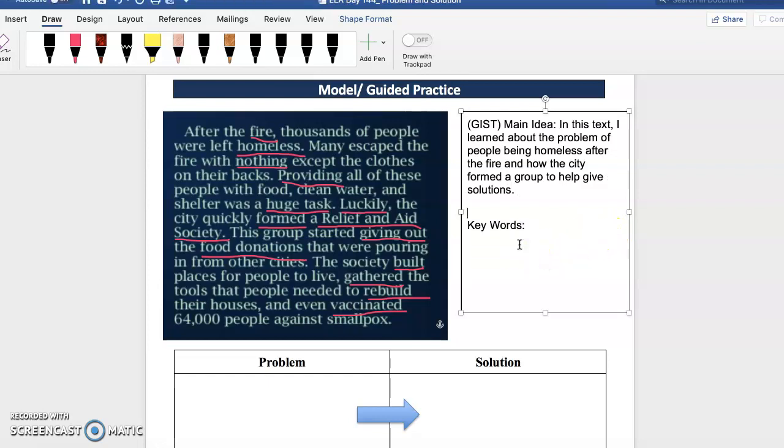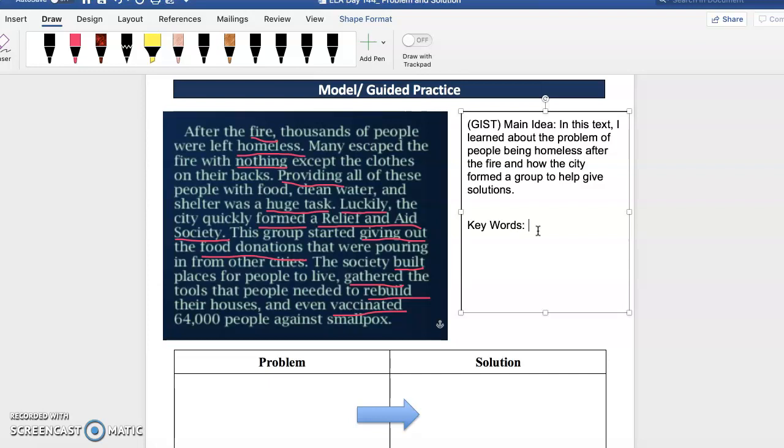Okay? So that was a little long, but I want you to notice how I included the text structure in the gist. We talked about the actual problem of the people being homeless after the fire, and then how the city formed this group to give solutions. And so there were many, many keywords here.